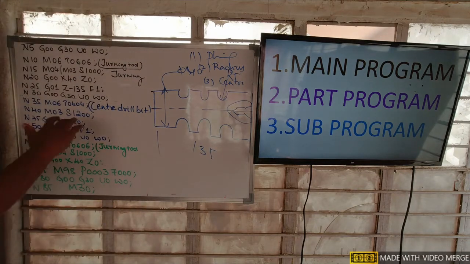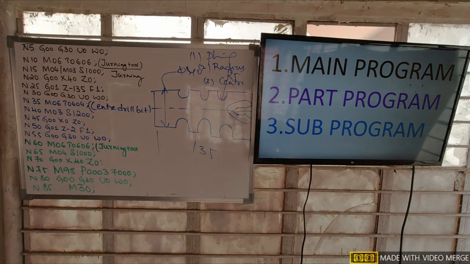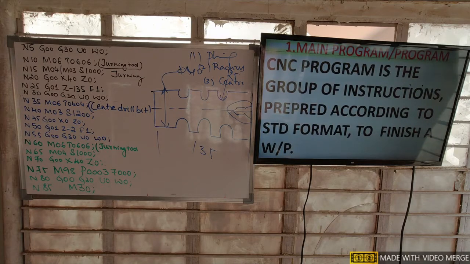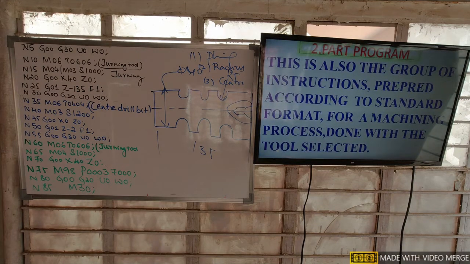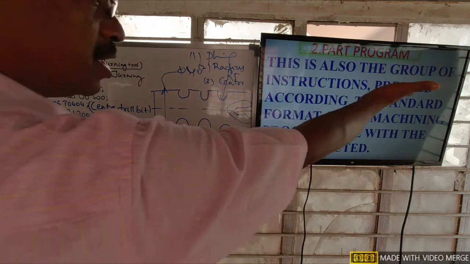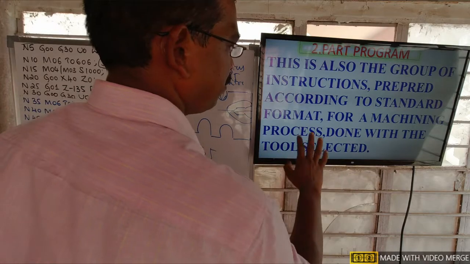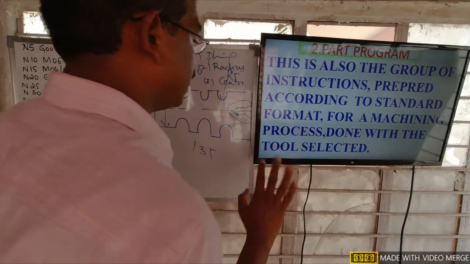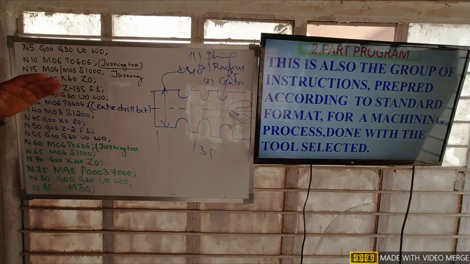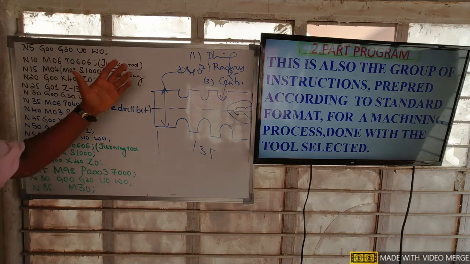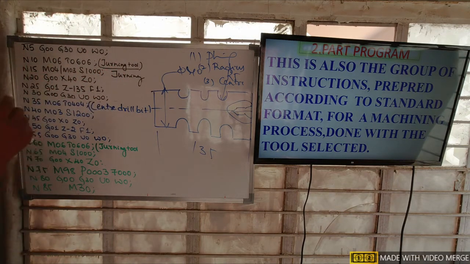Then what is a part program? See, this is the part program, and this is the main program. A CNC program is the group of instructions prepared according to standard format for finishing a workpiece. So here all the operations' instructions are there in the main program. What about the part program? This is also a group of instructions prepared according to standard format for a machining process done with a selected tool. See here, this is also a program, but this program is for a particular operation.